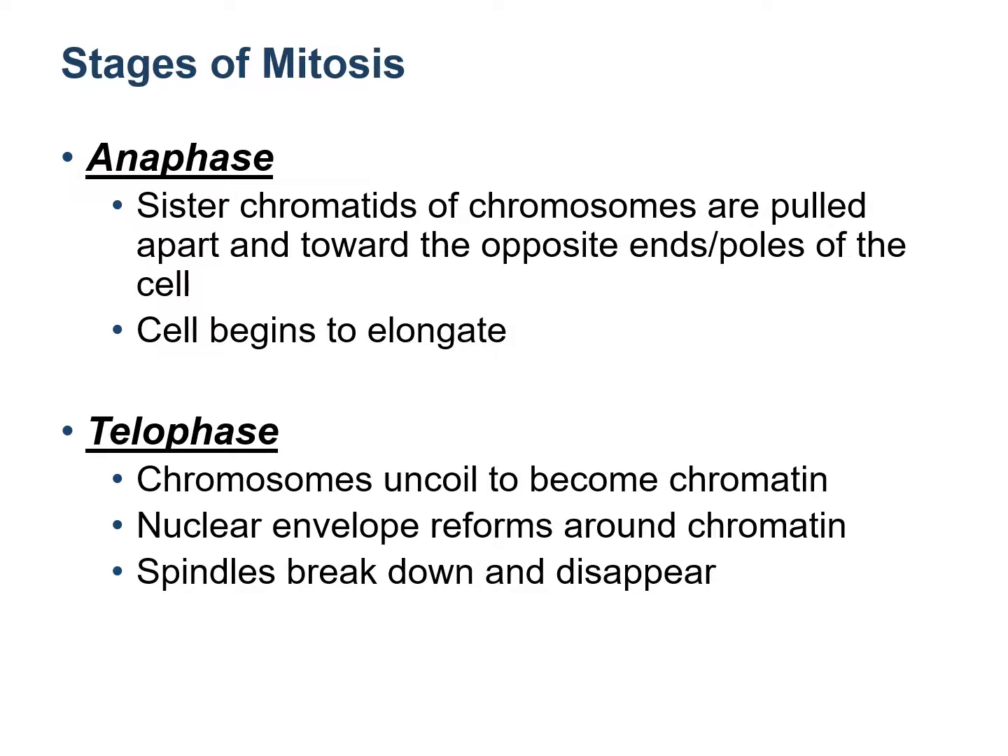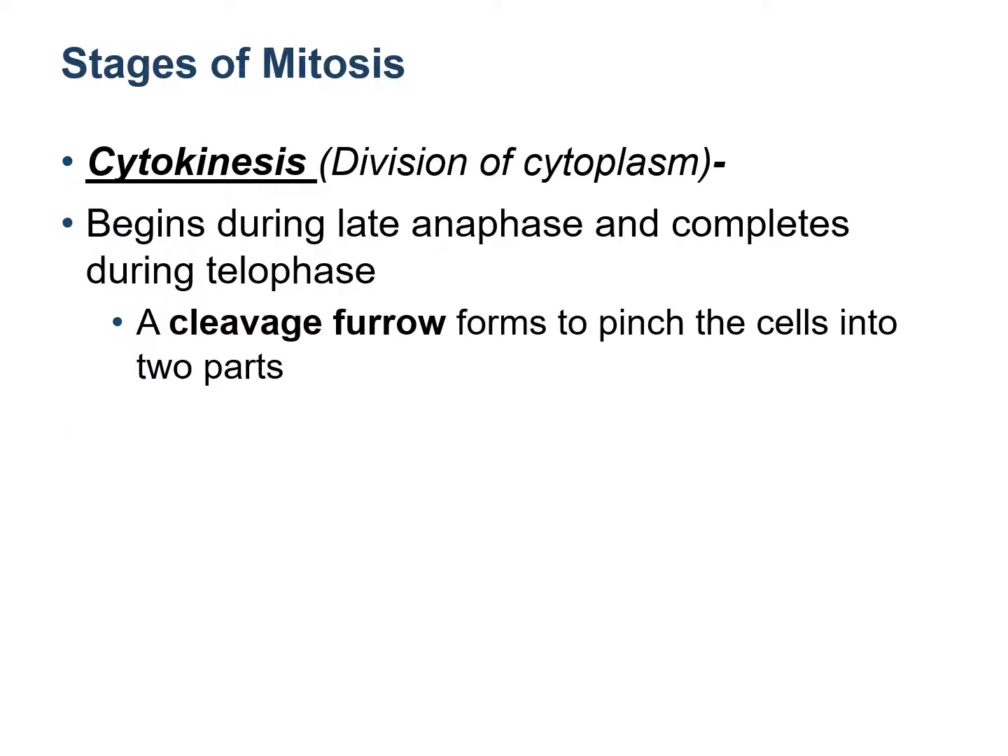Anaphase is followed by telophase. Telophase is the opposite of prophase. In telophase, the nuclear membrane starts to reappear. The chromosomes, which were short and thick, start becoming long and thin again and become chromatin. The spindle fibers break down and they disappear.